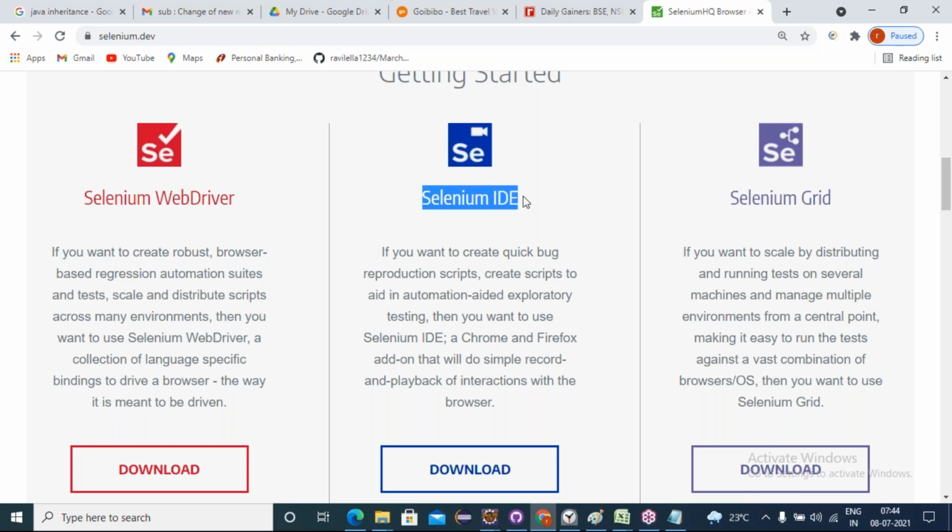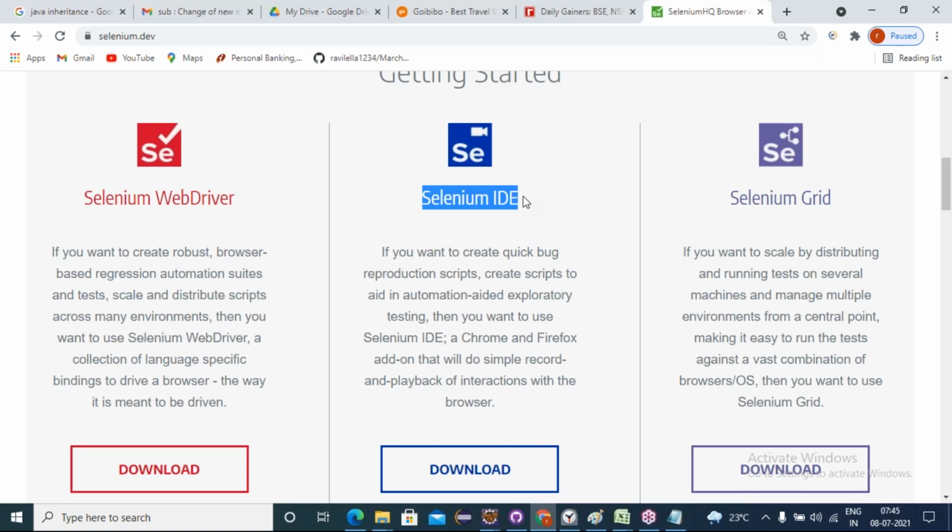Some advanced elements cannot be recorded. Parameterization concept is not possible. Recorded in one browser can be executed in that browser, can't be executed in another browser. All these kinds of challenges will be coming. So for regression testing, we never depend on Selenium IDE. Just for pilot projects, okay? For exploratory testing only, we prefer to go with the IDE.